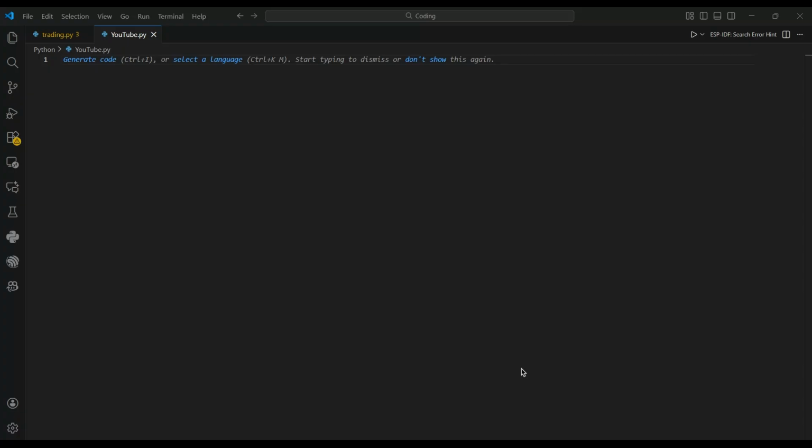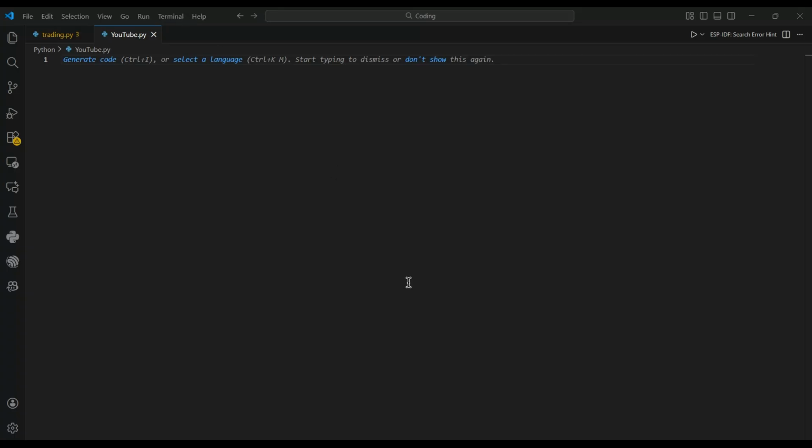Now, with that said, welcome to day 1. This is where your real Python journey begins. Today, we are going to cover some of the most essential building blocks of Python: variables, data types, numbers, strings, booleans, taking user inputs, and typecasting. These concepts are the foundation of everything you do in Python from today onwards. So let's dive in.